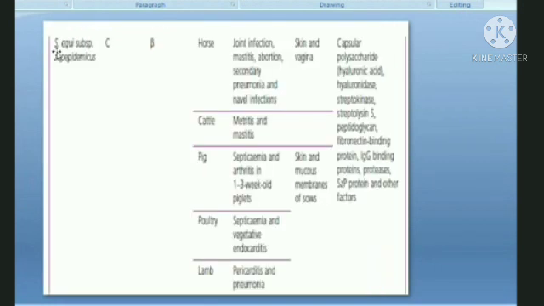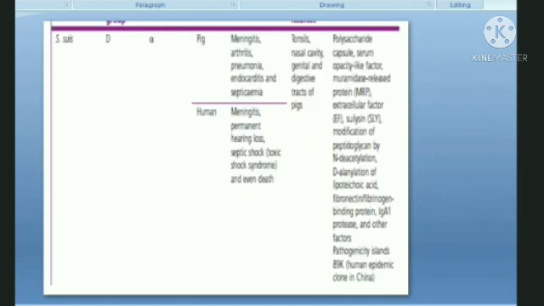Moving on, the third is Streptococcus equi. When there is an equi or something like that, it is basically the major pathogen of horses, and it causes different pathological conditions in horses. However, they might affect different species as well. But yes, if it is an equi, the major animal affected would be the horse. The clinical conditions caused are all mentioned here.